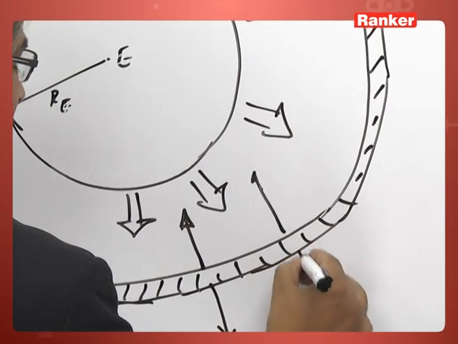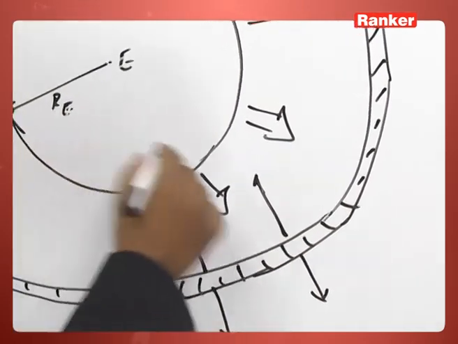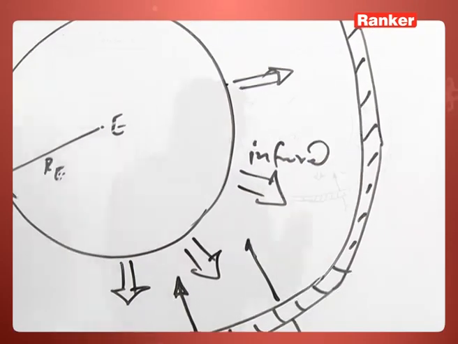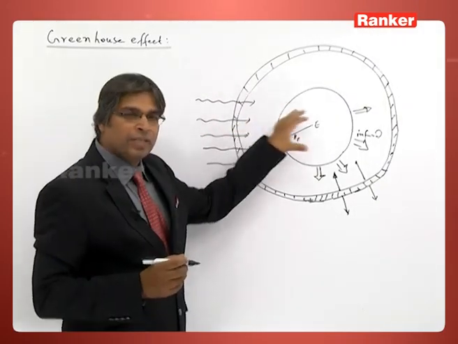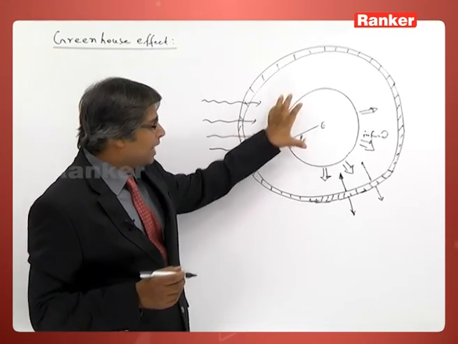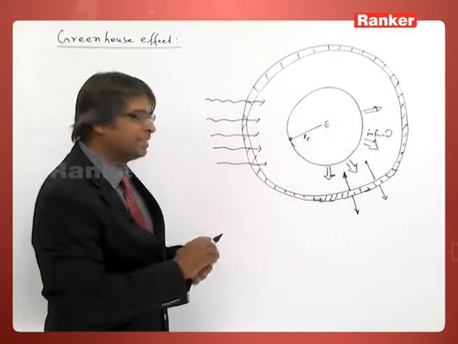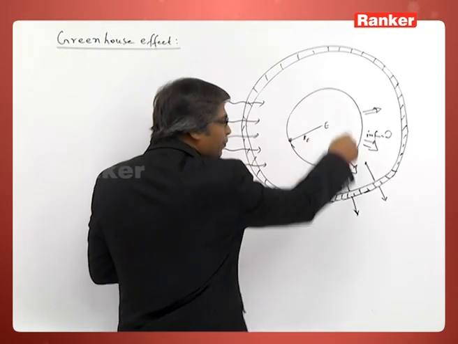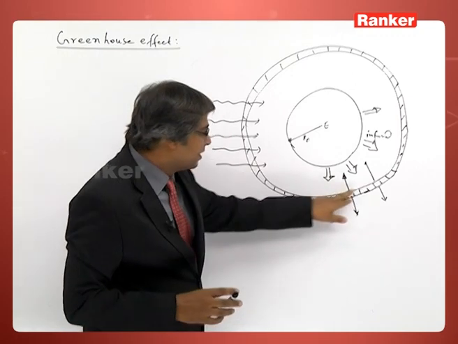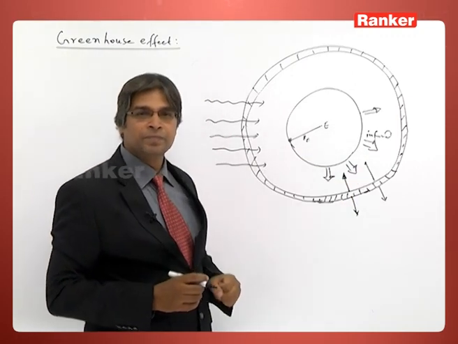The earth emits in infrared. The earth is absorbing the visible part, the ultraviolet part and the infrared part, but it is emitting characteristic of its temperature, which is in the infrared. Now, the atmosphere absorbs infrared.